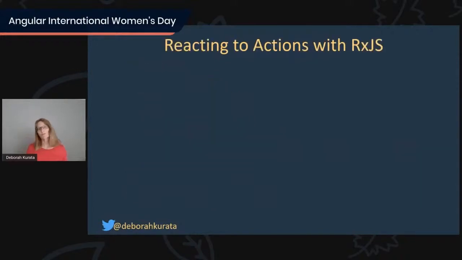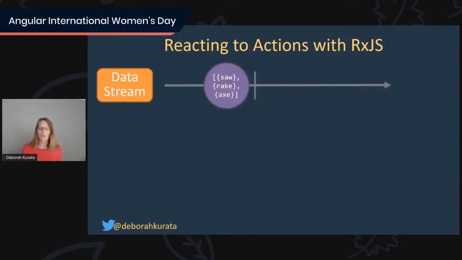So this session is on reacting to actions with RxJS using data and action streams. So we probably should start off by defining what those are. You've probably worked with data streams, though you might not have actually called it that. A data stream is basically the stream that is created when you issue an HTTP GET request. So if you've done any Angular of any amount, you've probably issued an HTTP GET request. And when you do, it automatically creates an observable for you and provides that to you. And that's what I'm calling a data stream.